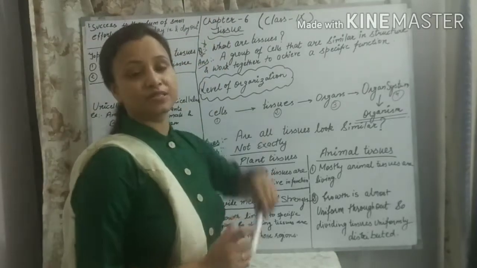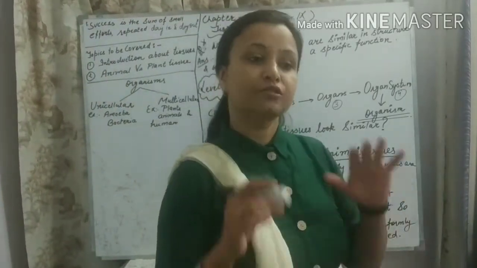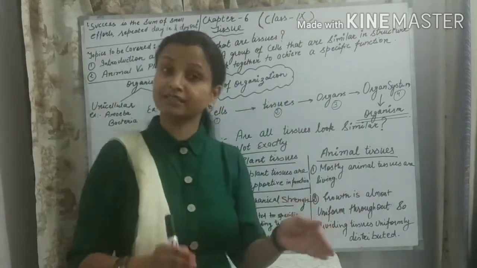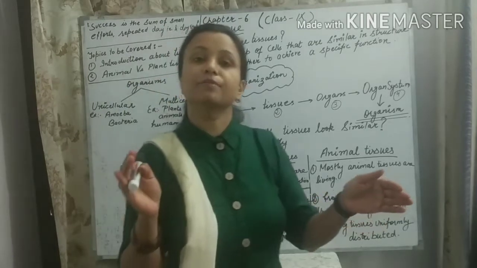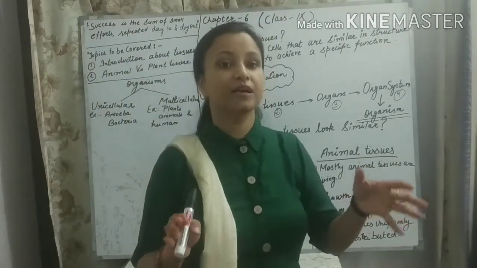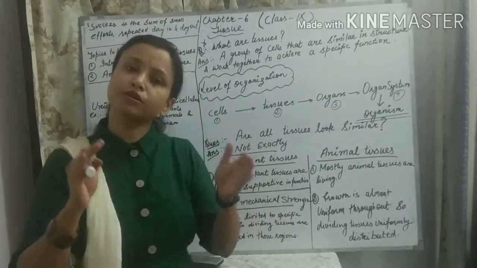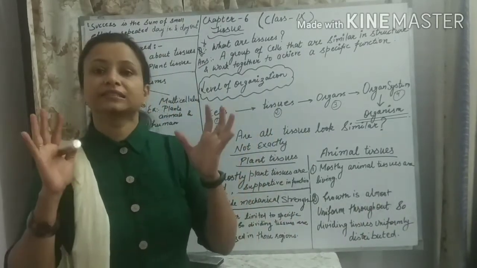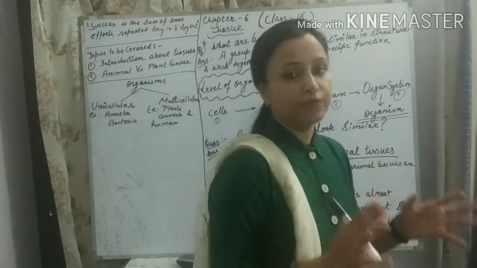Our lesson number 6, which we are going to start today, is tissue. This chapter is the next stage of our previous biology chapter, lesson number 5, cell, which you have read earlier, and I hope you all understood it very well.